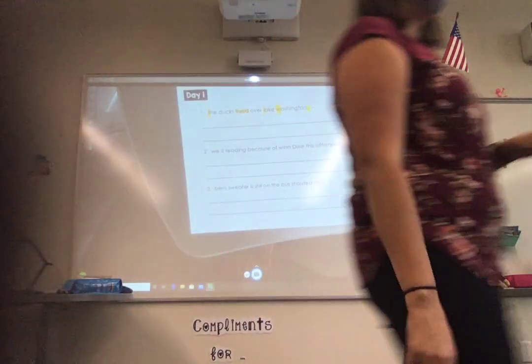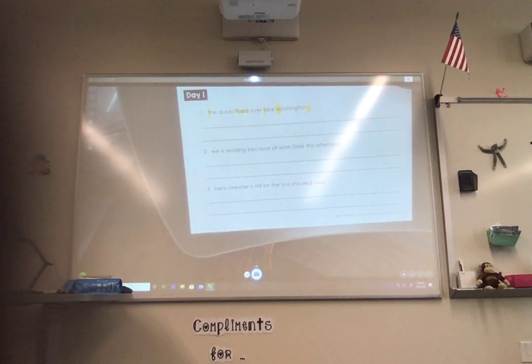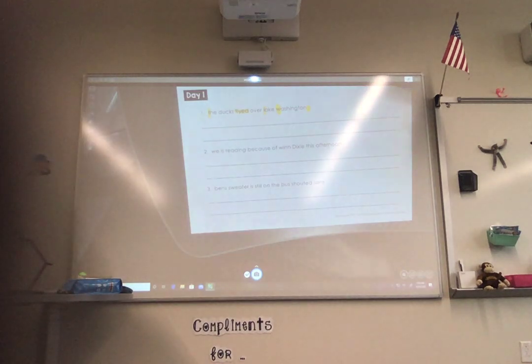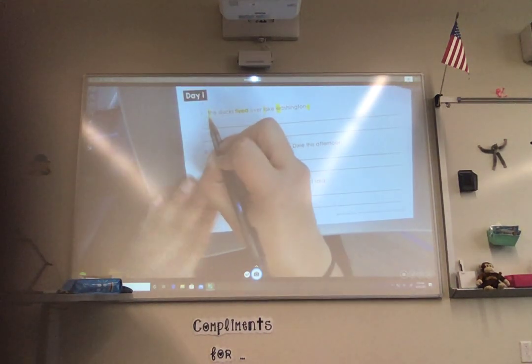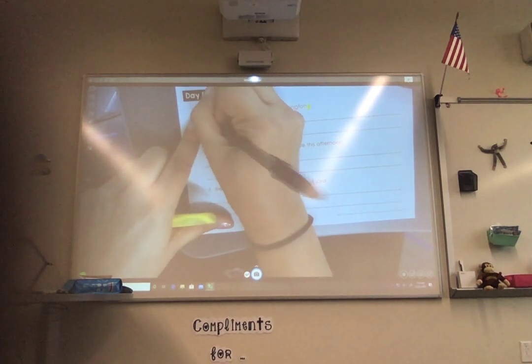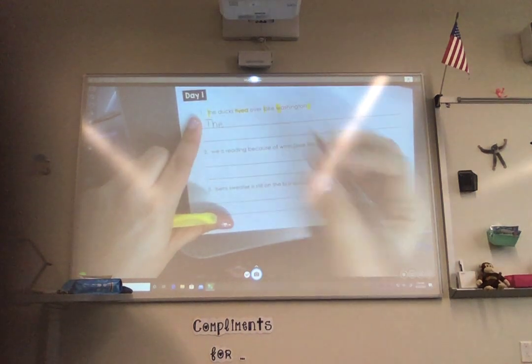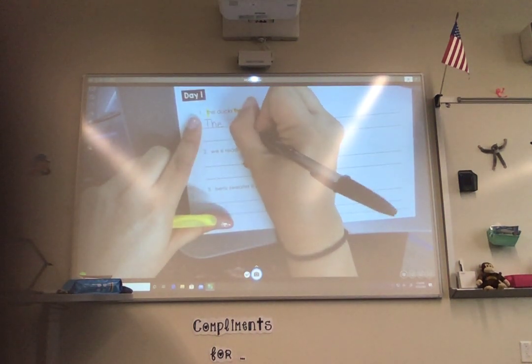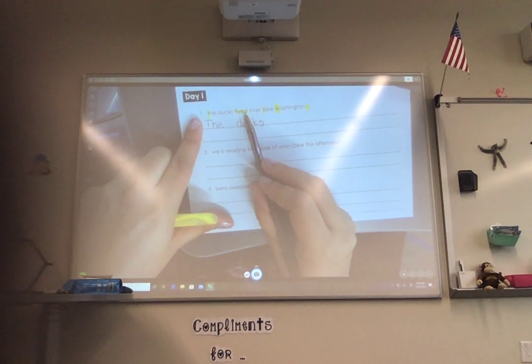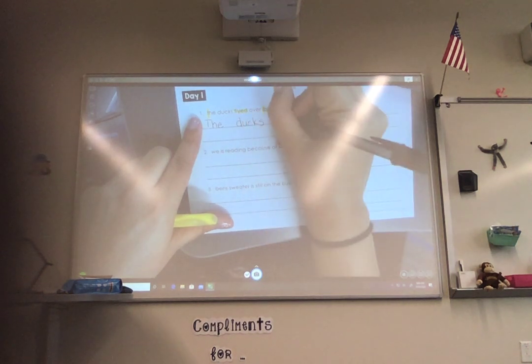Okay? So now, not only did I highlight all of my changes, I'm going to have to go back, make my changes, and rewrite the sentence in the correct way. I know that the T is highlighted, so I need to make a capital T. The. Ducks doesn't have any changes, so I can go ahead and write that. Flied is not correct.